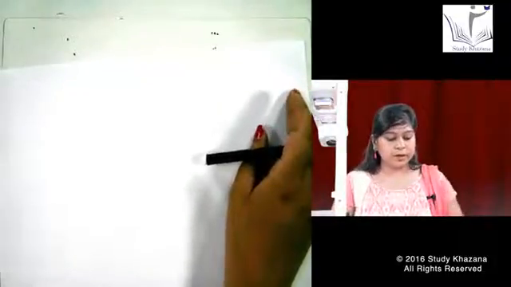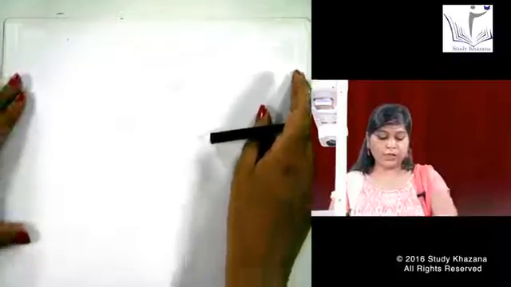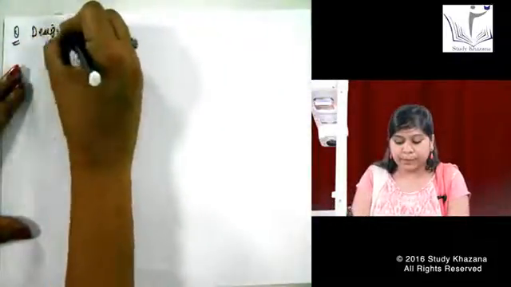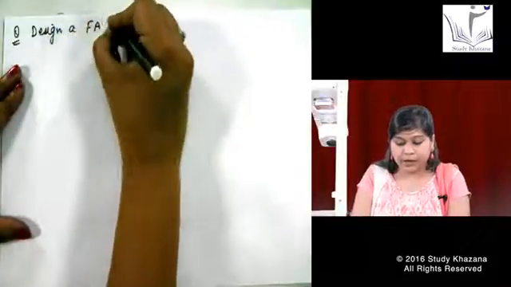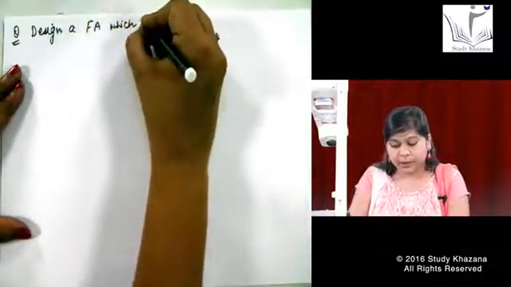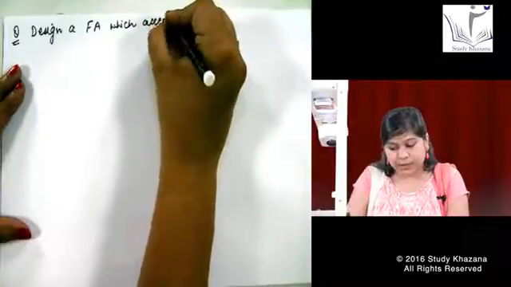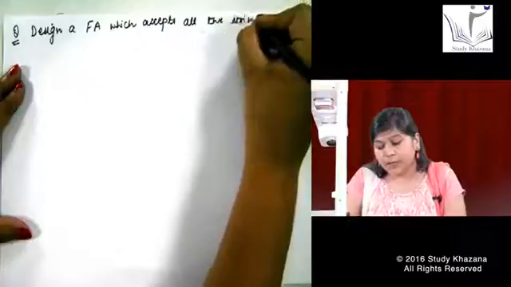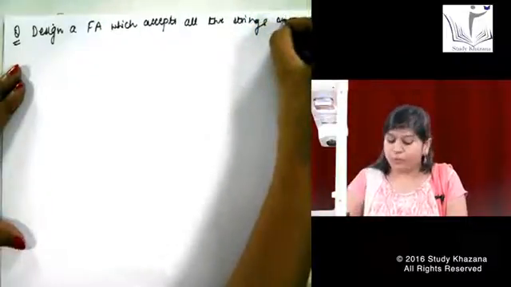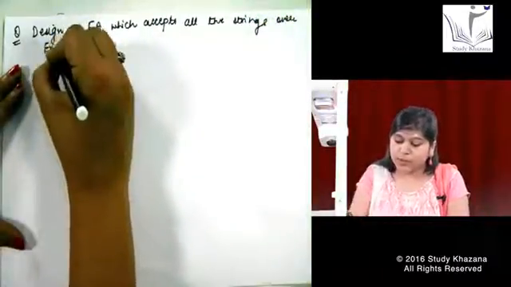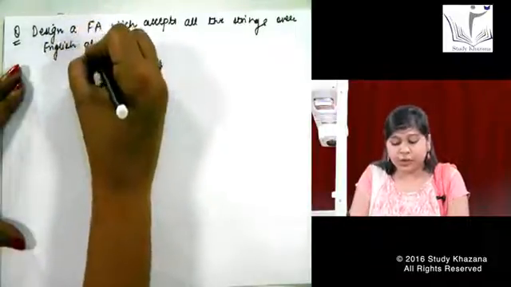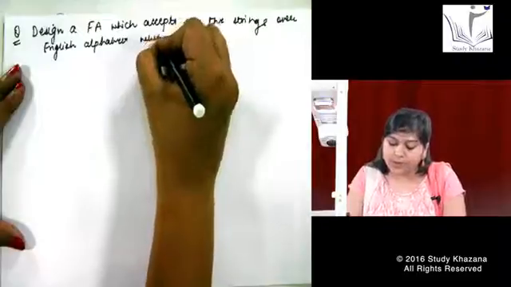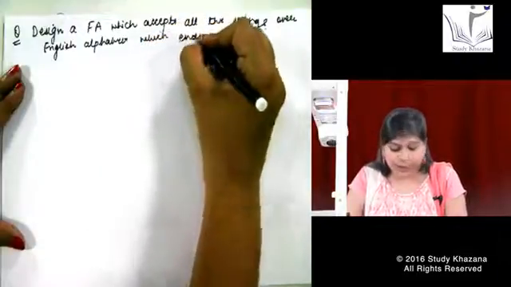This is a very interesting question. If I say you have to design a finite automata, FA, we are only discussing finite automata which accepts all the strings. All the strings means from A to Z, it can accept anything over the English alphabets. This "over" means the language you are giving for your machine to get accepted is over the English alphabets, which ends with